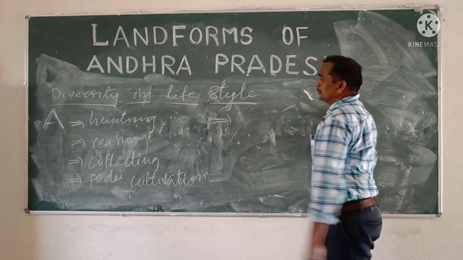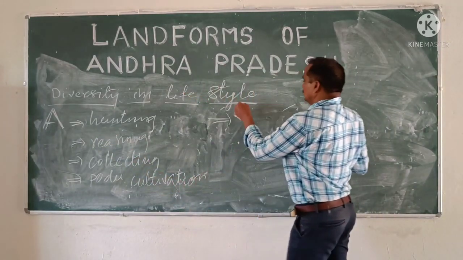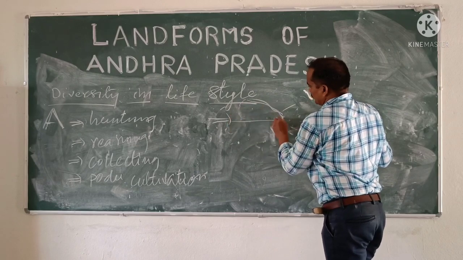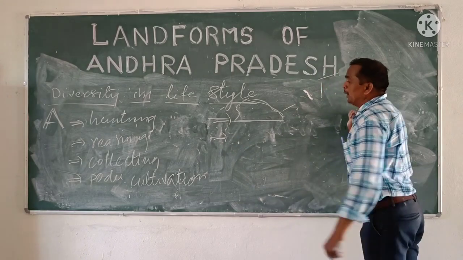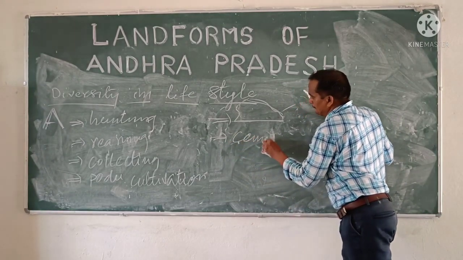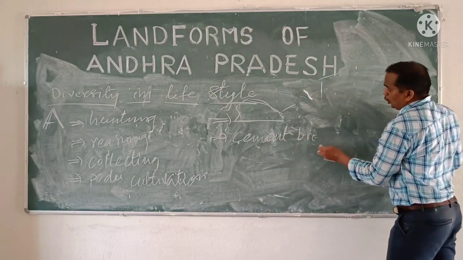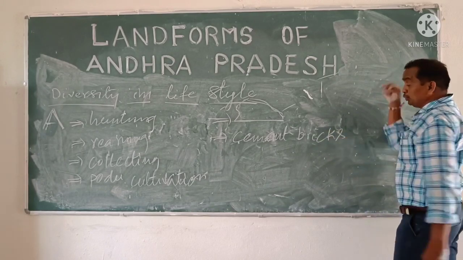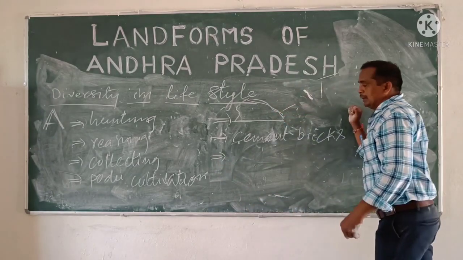You come to the plateau area. In this plateau area, the people practice cement brick production. Of course, agriculture is also practiced, but in addition to that, cement bricks are also produced.